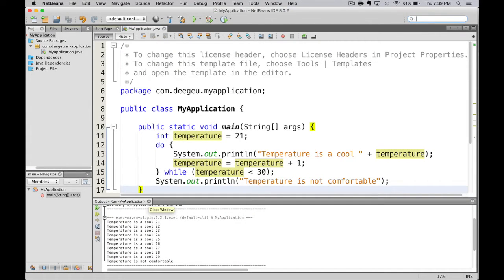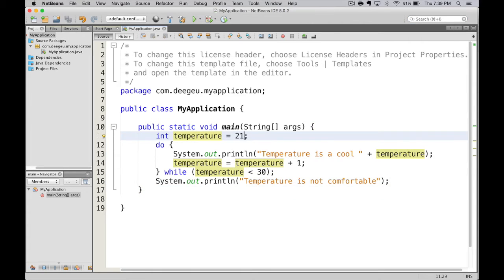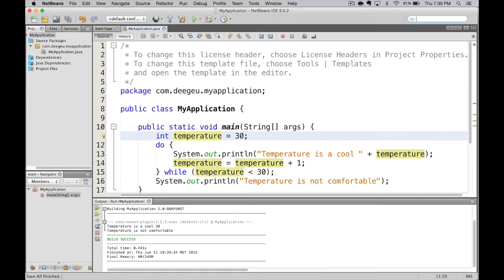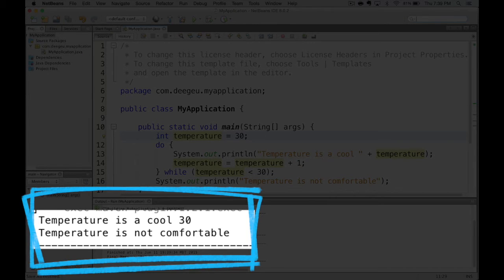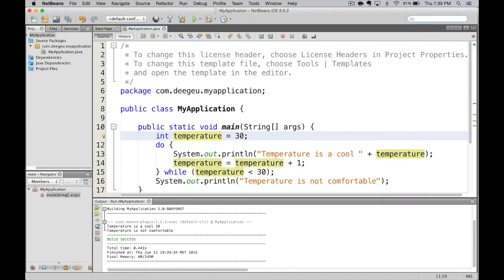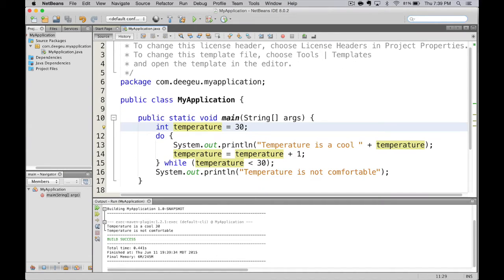Now earlier we changed it to where we had a temperature of 30. In this case, our temperature's already met the criteria in our condition. So let's see what happens here. We run it and notice it prints out temperature is a cool 30, and then it prints out temperature is not comfortable. So with the do while, it ran this at least once before checking our condition. That's the difference between the do while and the while loop. Do while runs it once before checking, while checks before running it.